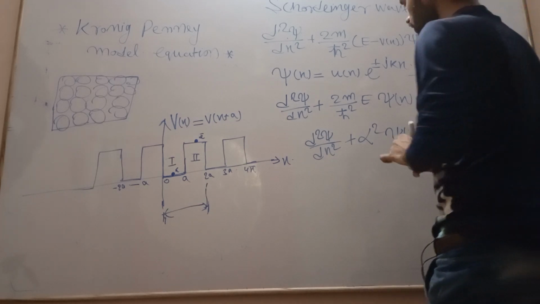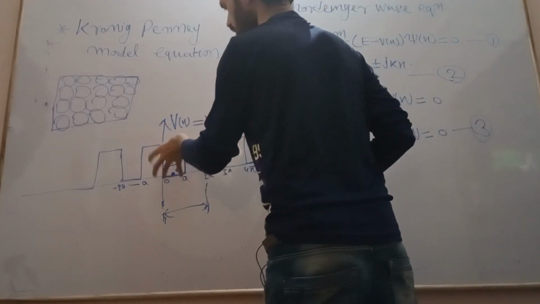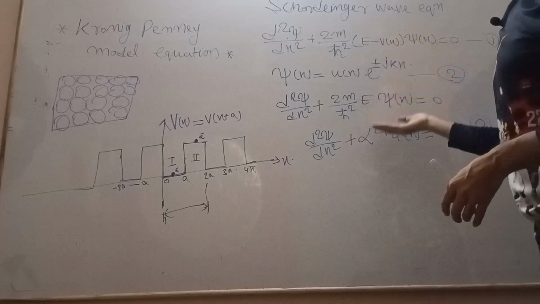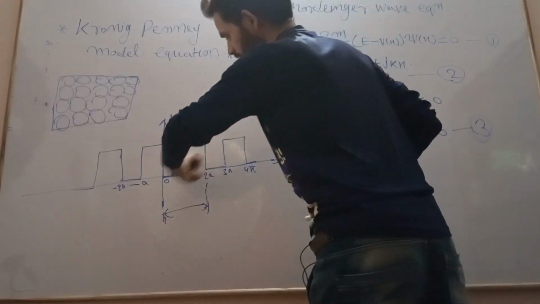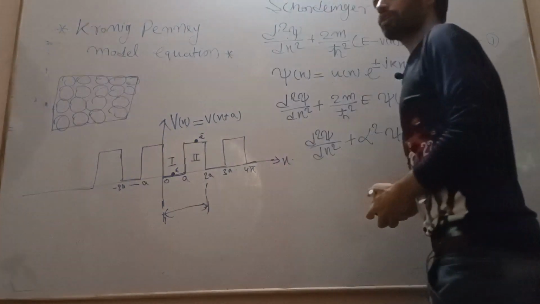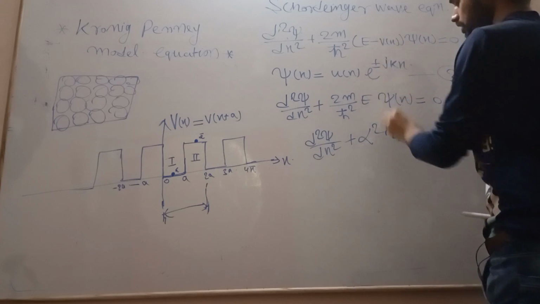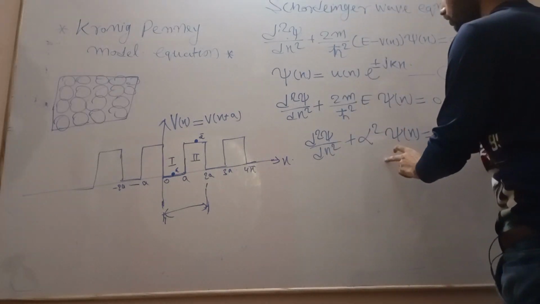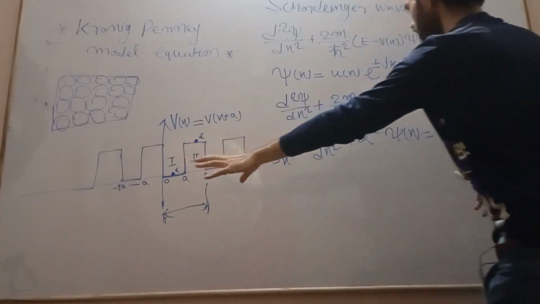Now, when the particle is inside the square well potential, it has potential energy 0 because it is tightly bound by the nucleus within the atom. So that time the potential is 0, and we have formed this equation by putting V of x equal to 0, as the electron is present inside the potential well.